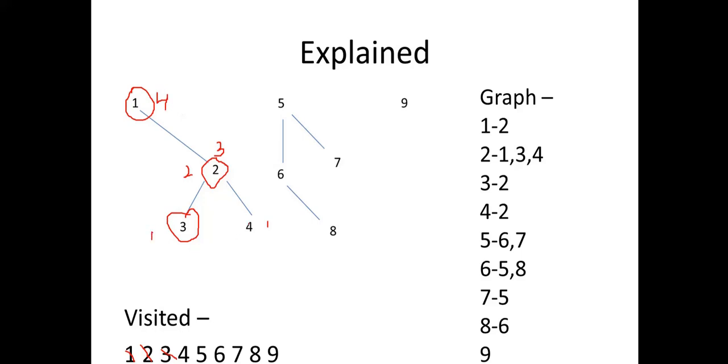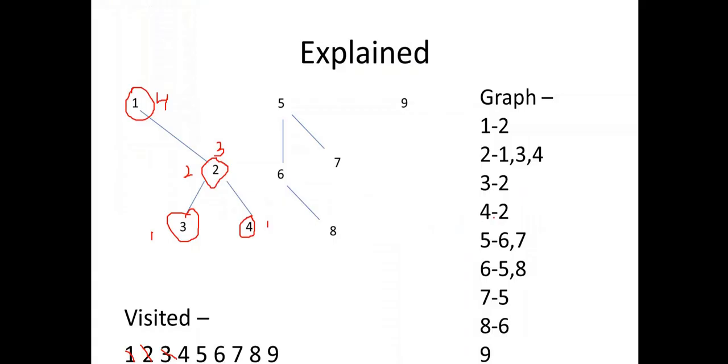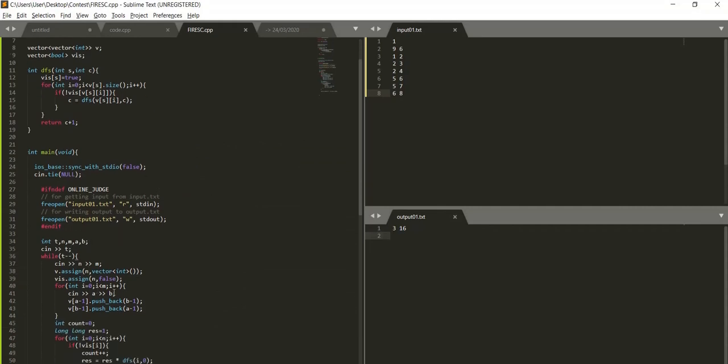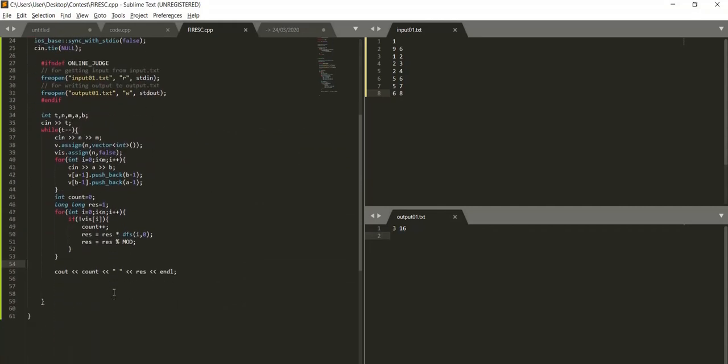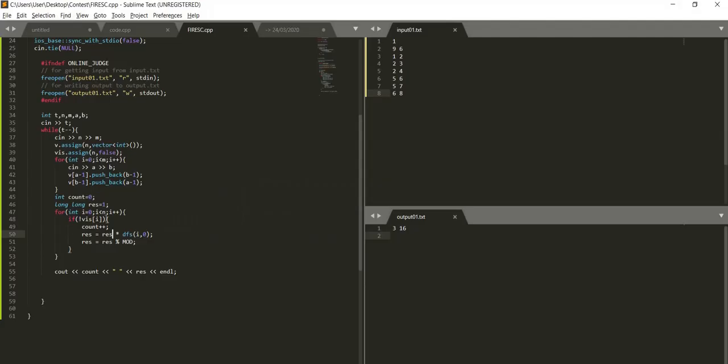So this way we'll also visit 4 at the end. Similarly, after completion of this connected component, after visiting 4, we have no other possibility to move forward, so it would exit and we would come to this position. So here result would be equal to 1 into 4. So result would be 4 after the first iteration.